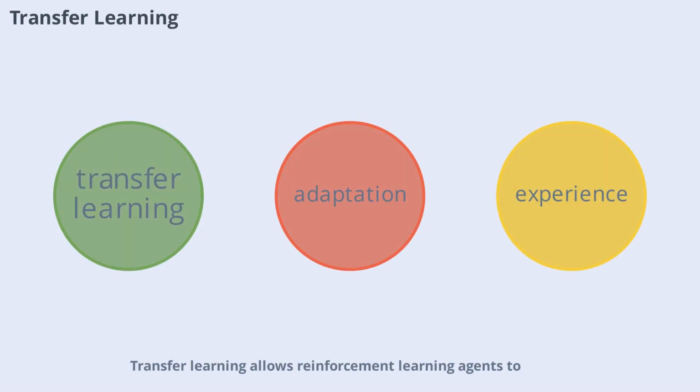Transfer learning allows reinforcement learning agents to apply knowledge gained in one task to new, related tasks. This can significantly speed up learning and improve performance, especially in environments where data is scarce. By leveraging previous experience, agents become more adaptable and efficient, making transfer learning a valuable technique in real-world applications.